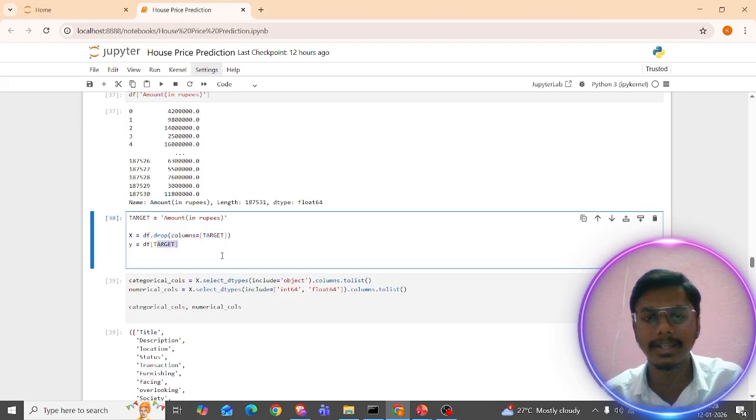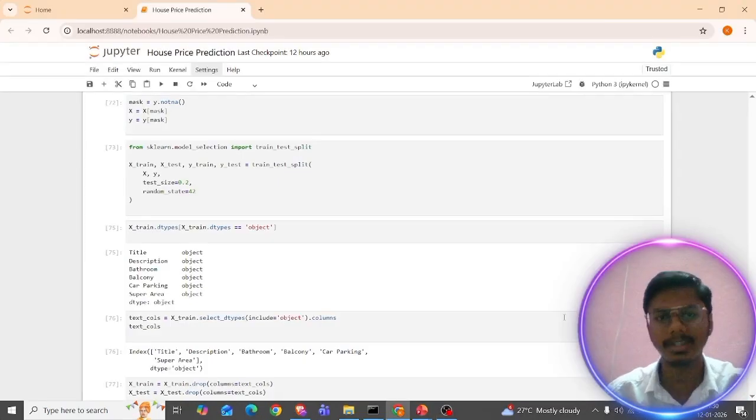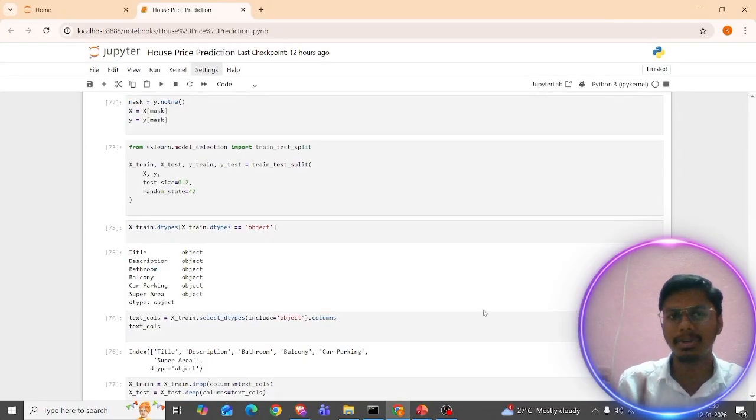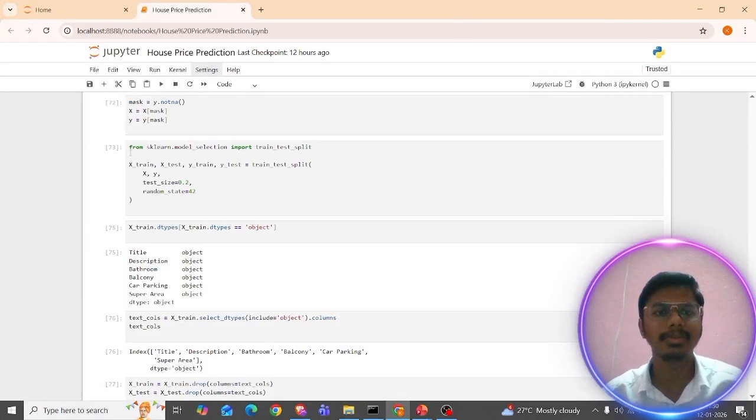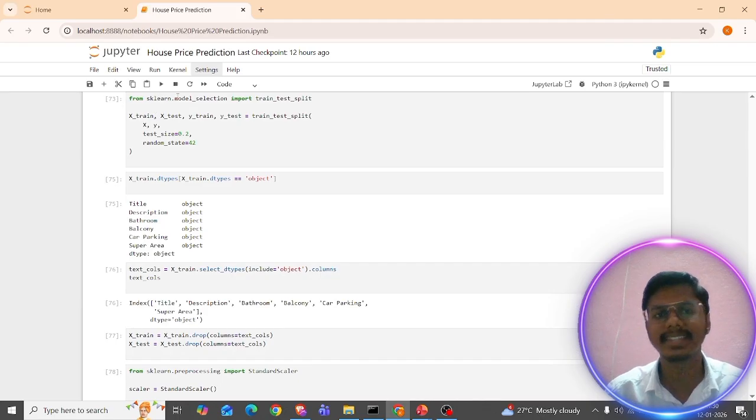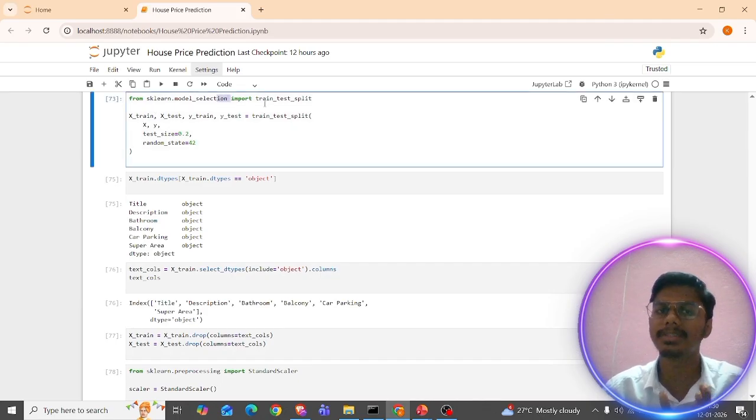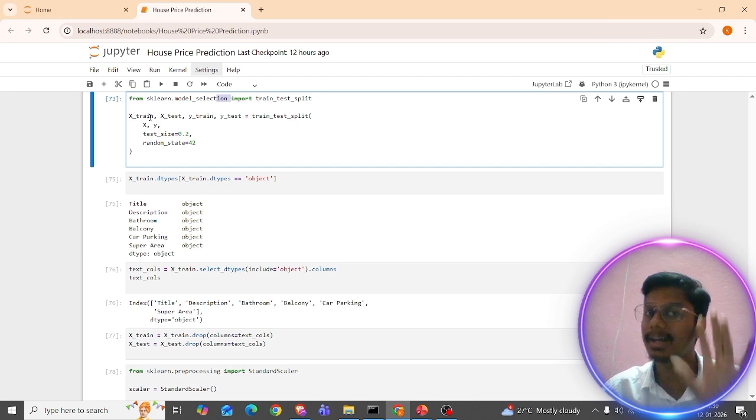So now let's build the model, right? Yes guys, let's start building the model. For this I'm using scikit-learn. From sklearn.model_selection, it is available in the model selection library. I'm importing train_test_split. We want to convert this, as I already told, right?